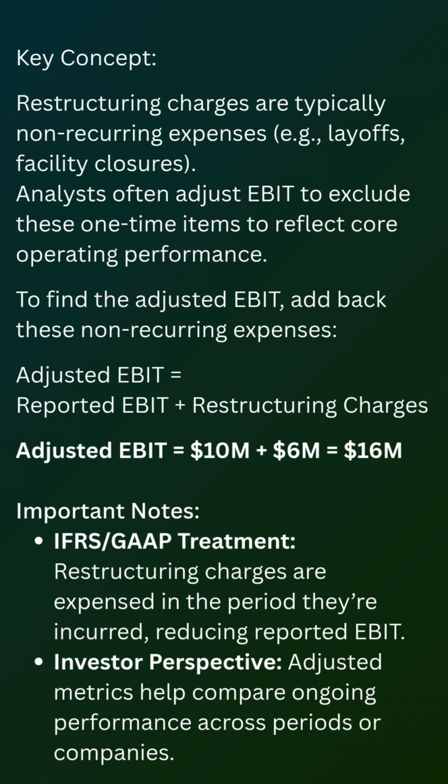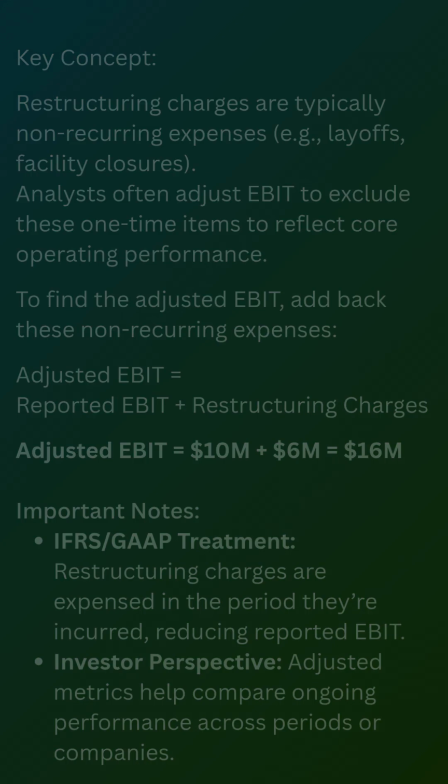Important notes. 1. IFRS treatment. Restructuring charges are expensed in the period they're incurred, reducing reported EBIT. 2. On the investor perspective. Adjusted metrics help compare ongoing performance across periods or companies.